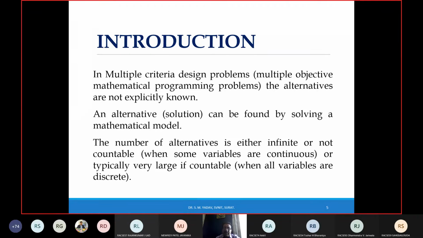In multiple criteria design problems, the alternatives are not explicitly known. An alternative can be found by solving a mathematical model. So you have 1, 2, 3, 4, 5 alternatives, but out of that, which alternative do you have to choose? Whether you will go with alternative 5, whether you will go with the Mercedes, whether you will go with the Audi, whether you will go for the Nano car, which one? Those are the alternatives you have, but you want to choose the best alternative out of it. The number of alternatives is either infinite or not countable, or typically very large if countable, right?